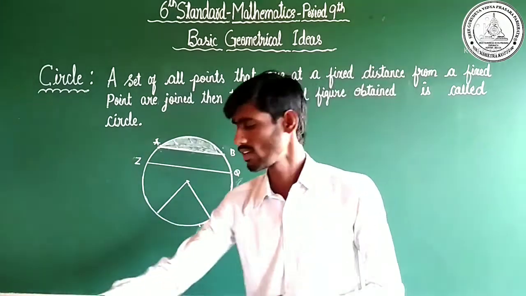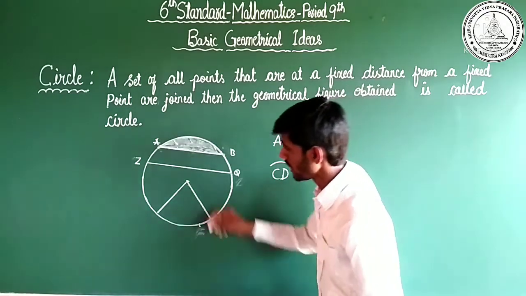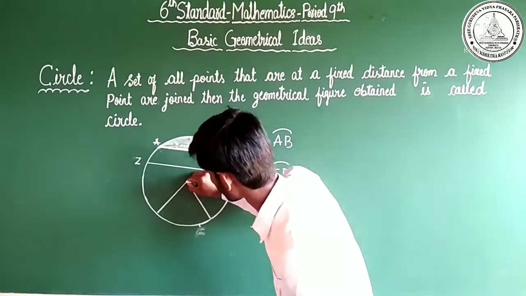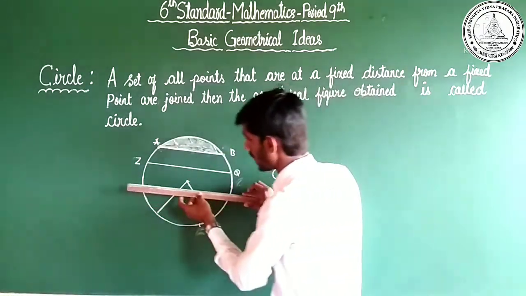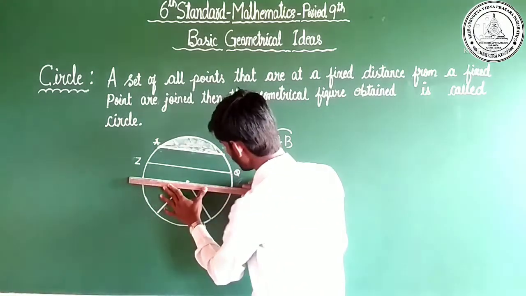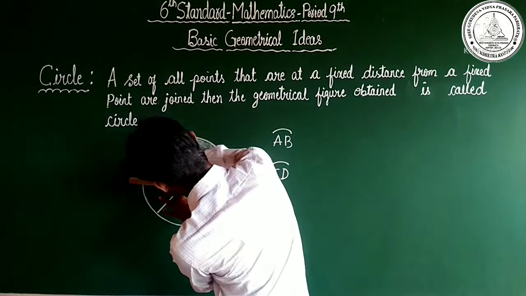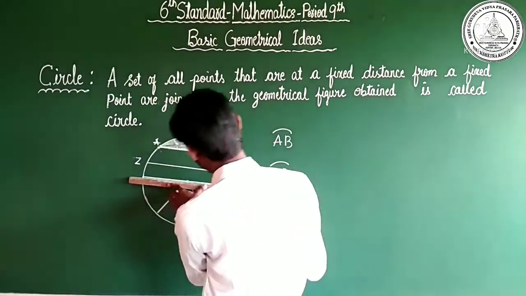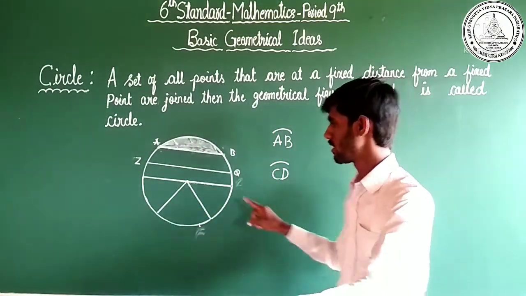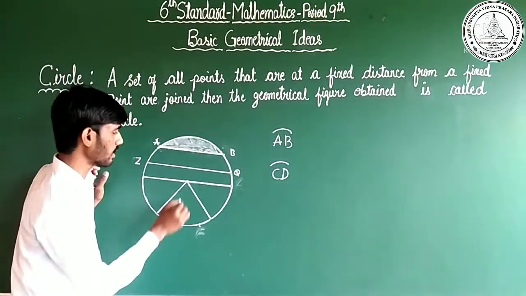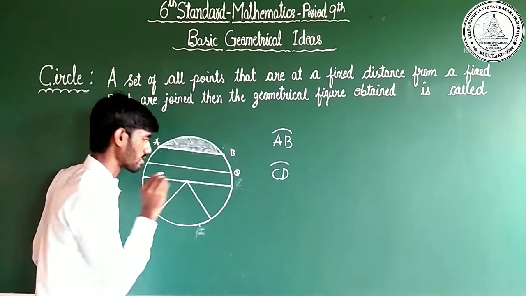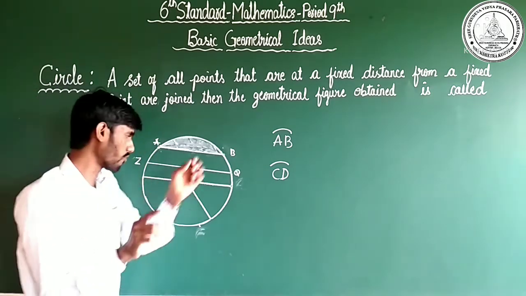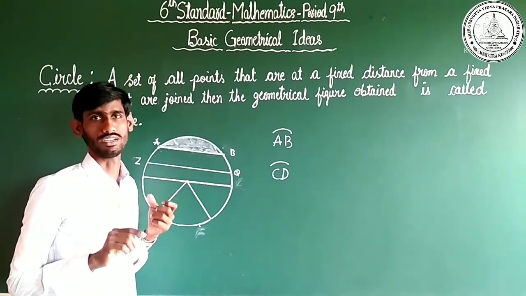Dear children, once again, here is the center of a circle. With the help of the scale, I will draw one more line. I have drawn a line. This line passes through the center of the circle, so we call it a diameter.